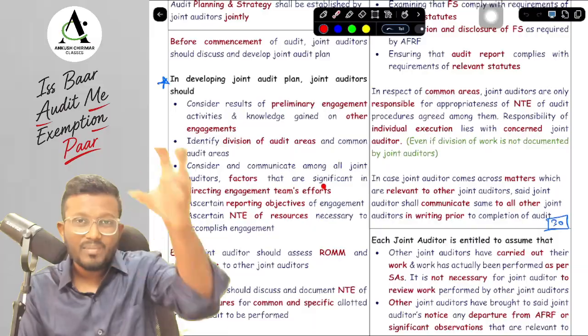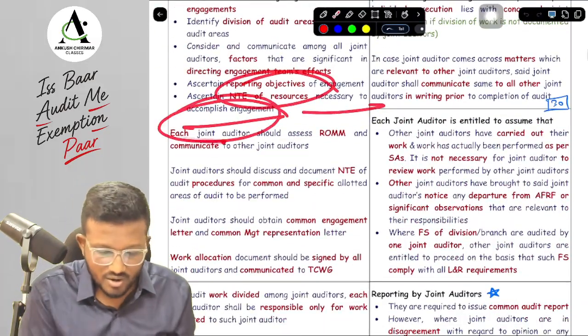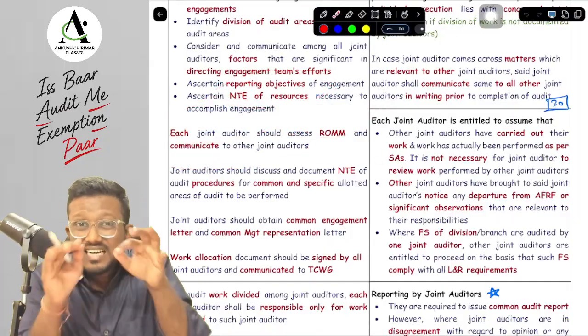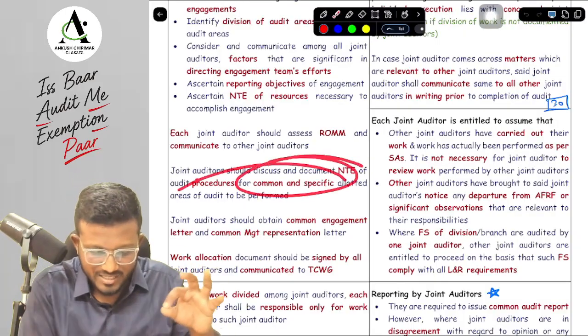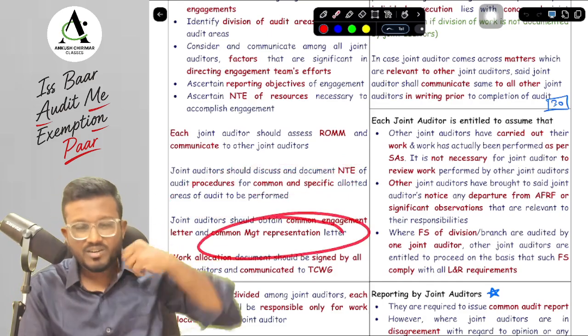And lastly, they help us in ascertaining the nature of resources that we need to have. Next, each joint auditor should assess the ROMM and communicate to all the other joint auditors. A joint auditor should discuss and document what is the nature of procedure that they will be performing for common audit areas and specifically allotted areas. Next, joint auditor should obtain a common engagement letter and common management representation letter.